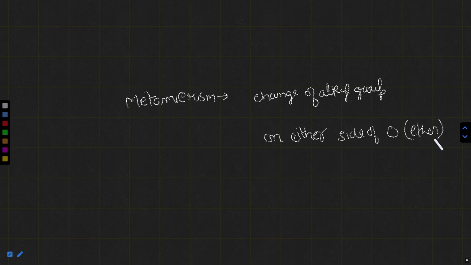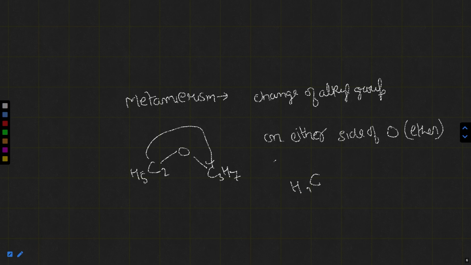So how it goes? Suppose you have an ether which is written like this: C2H5 oxygen and C3H7. Now what do we do? We transfer one carbon from here to here. It is not a chemical change, I am just changing it structurally to show how metamerism looks. Along with the carbon we have to move hydrogen also to complete the valency.